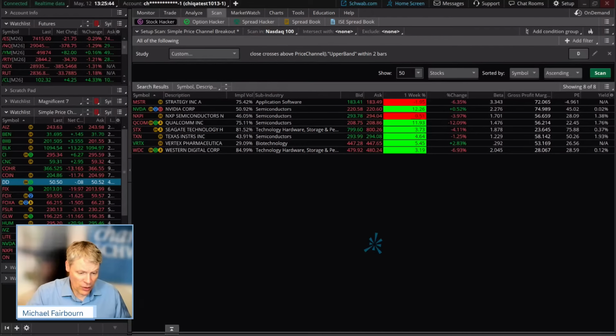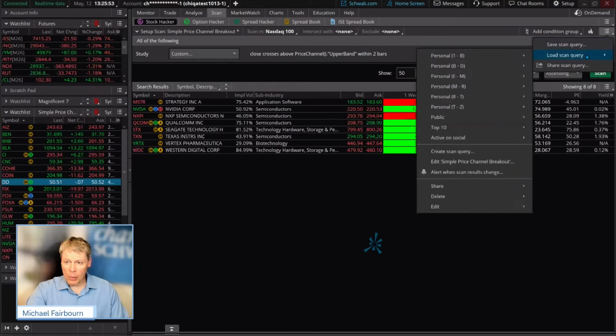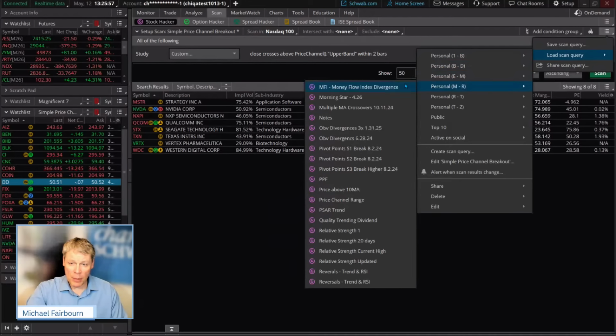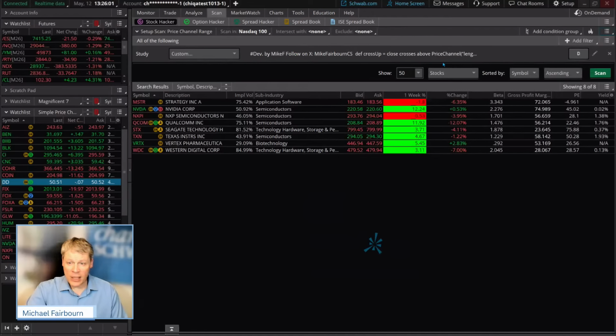So I built a scan here to help us with this. It's really interesting. It does show a different basket completely. I'm going to go ahead and load that one up right now. I put a different name under here. It's just going to be called price channel range. And that's what it is. Let's look at that script right now.